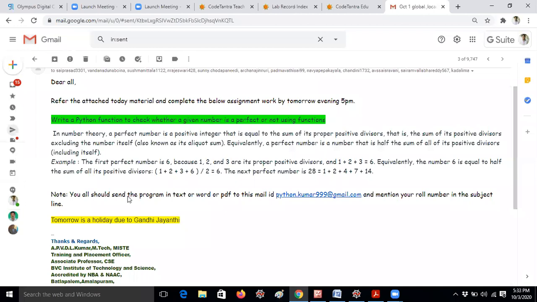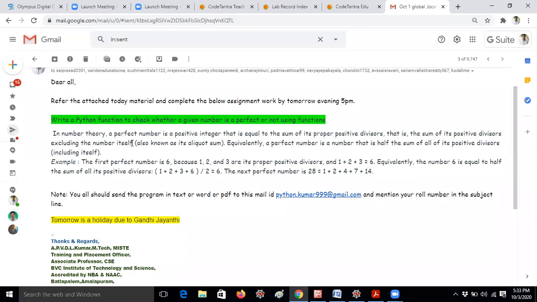The climate is very cloudy today. If you get any disturbance, please let me know. My Wi-Fi is also not working. I'm connecting from mobile itself. If you have any problem, please let me know.